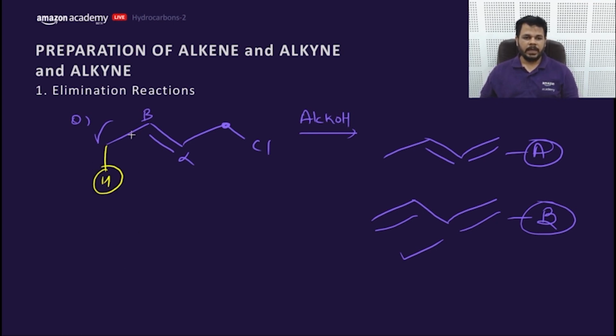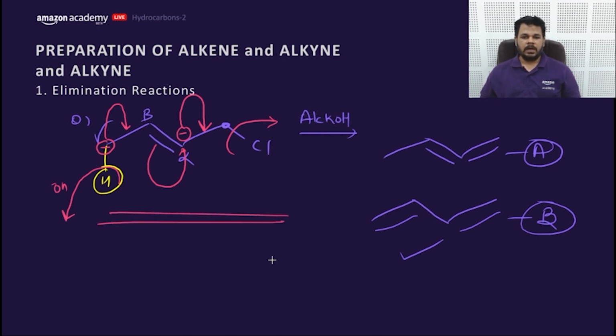Now let me explain you in slow motion. This H will get removed by the base OH minus. This will create a negative charge here. This negative charge will create a double bond. It will go into resonance. This double bond will break down and create a negative charge. This negative charge will create a bond and remove this Cl by acting as an internal nucleophile. This is the way through which this product will get formed.